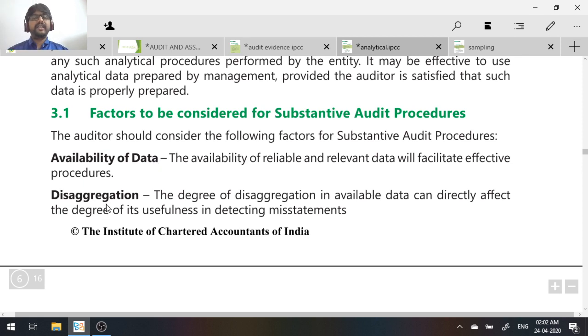Second is disaggregation. What do you mean by disaggregation? Aggregation means coming together. Disaggregation means splitting. So basically, the degree to which the data can be put into small pieces is called disaggregation. The more disaggregation possible, the better will be your analytical procedures. The more the data can be made into different segments, the better your analytical procedures become.